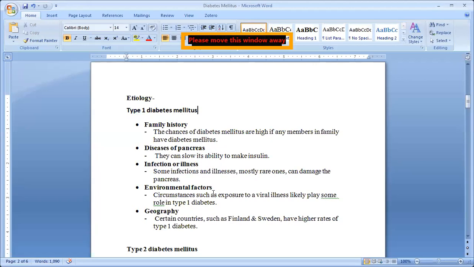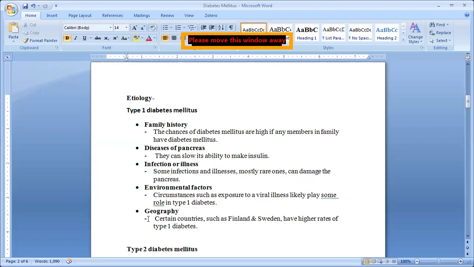Okay, environmental factors, next one. Exposure to a viral illness: due to some viral illness, there may be chances that the pancreas will get damaged, and due to that the insulin will not be produced in sufficient amount, and so there is diabetes mellitus due to environmental factors.